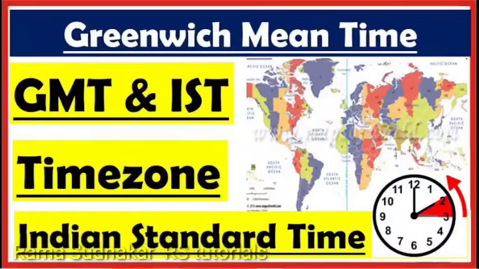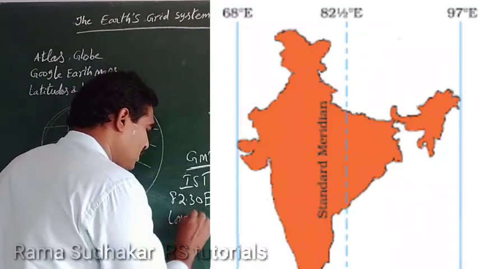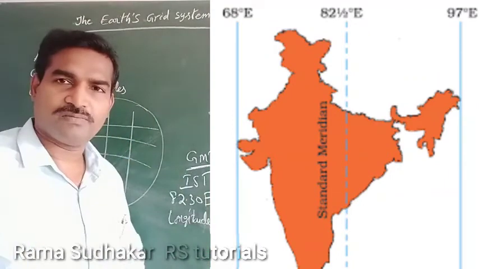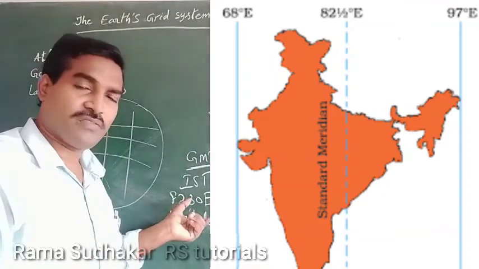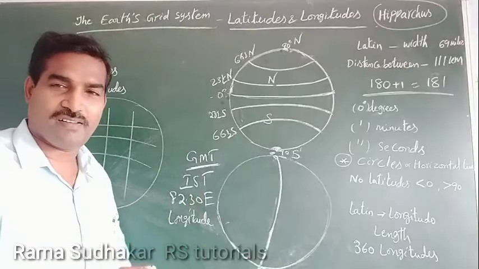Indian Standard Time is known as IST. We follow 82.5 degrees east longitude as our main longitude. Our Indian government declared 82.5 degrees east longitude as the main longitude, passing through the center of India.